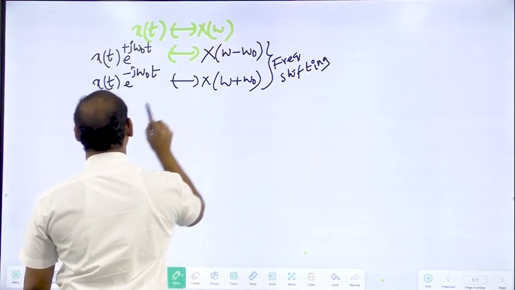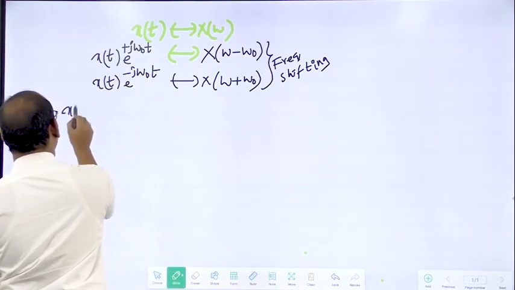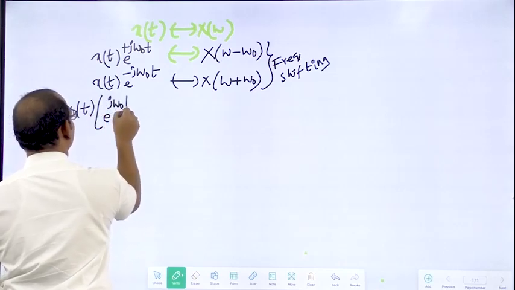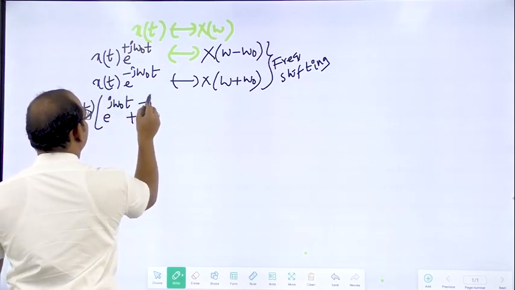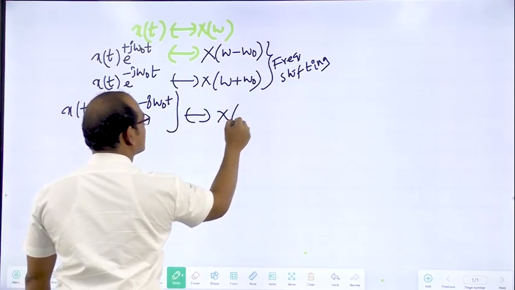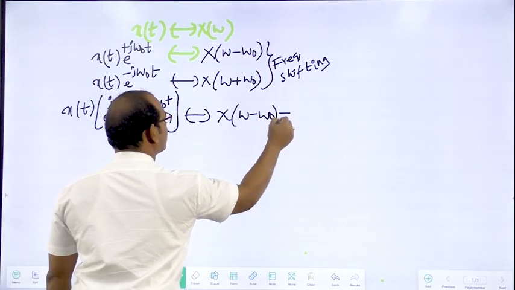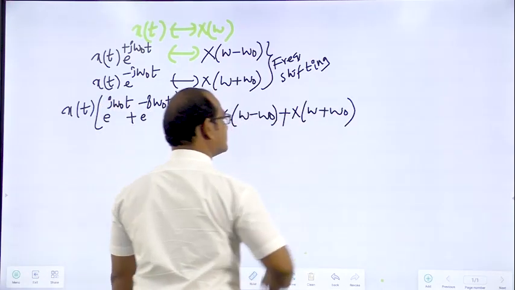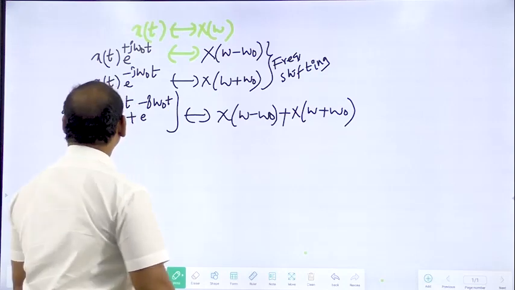Add these two and take x of t common. You will get e power j omega naught t plus e power minus j omega naught t on this side, and X of omega minus omega naught plus X of omega plus omega naught on this side.